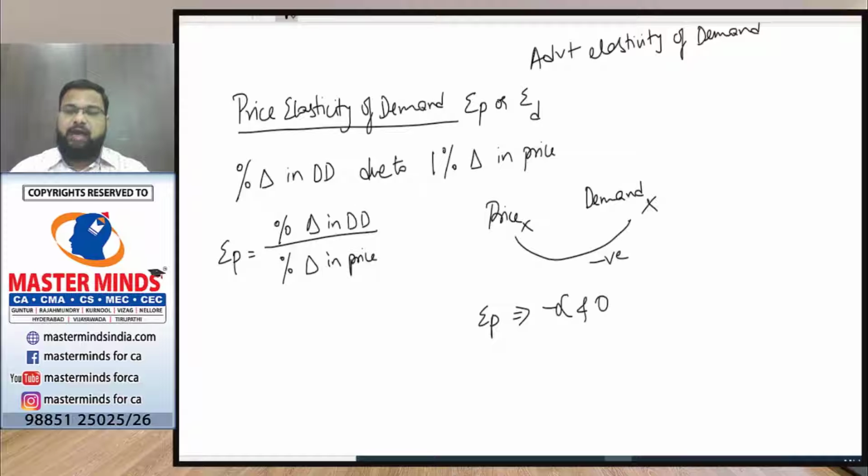So he said that the price elasticity value lies between 0 and infinity.